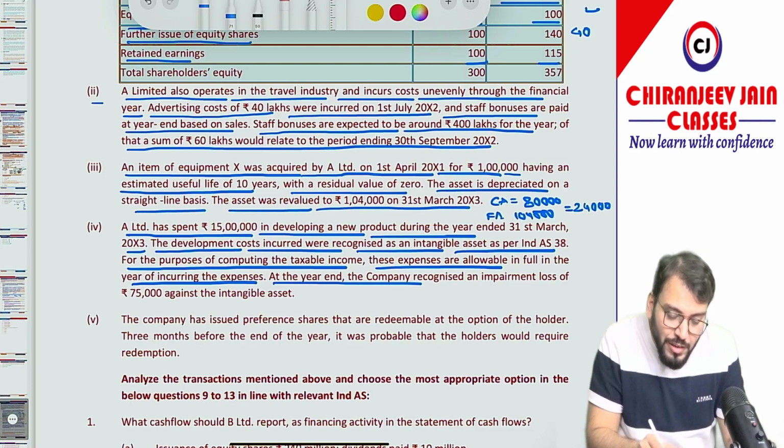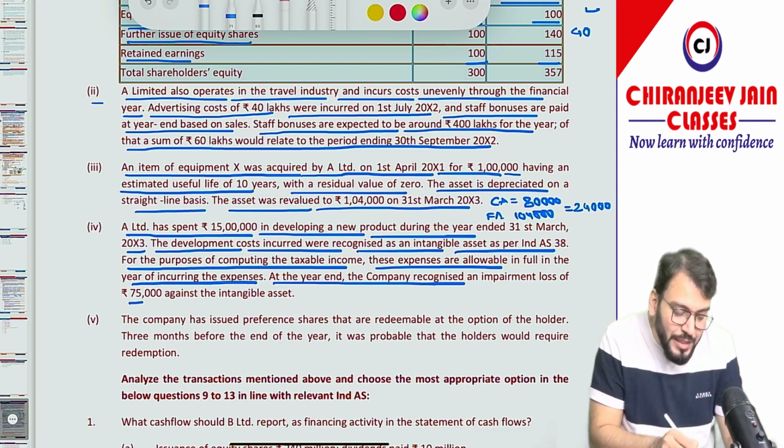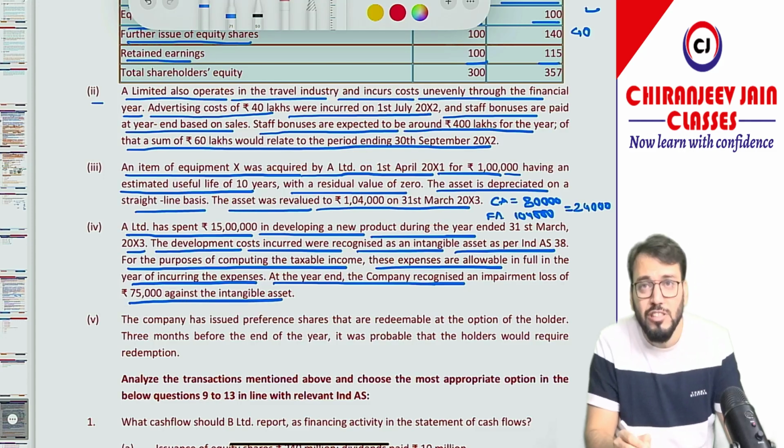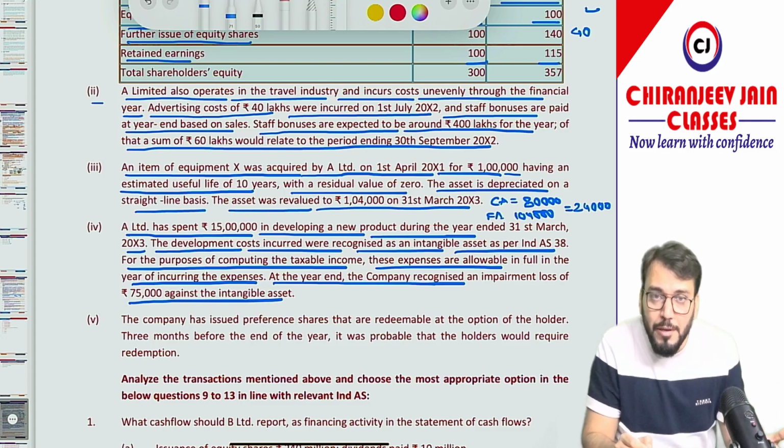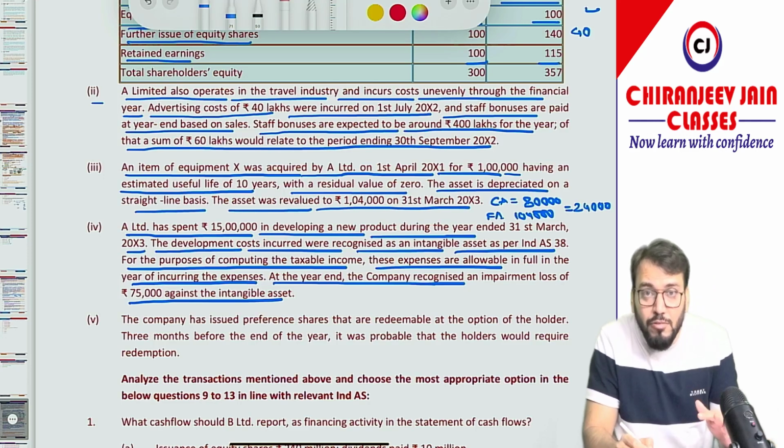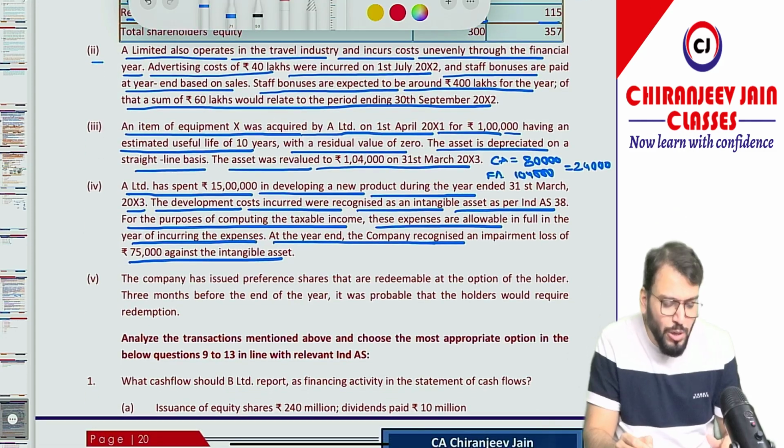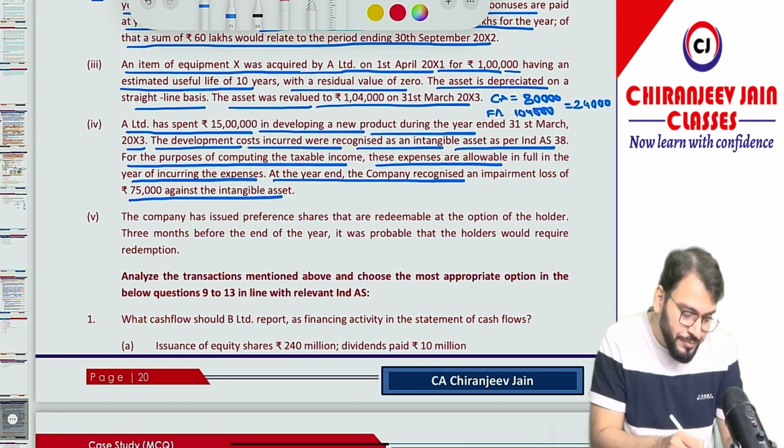At year end, the company recognized an impairment loss of 75,000 against the intangible asset. In the books of account, of course, the impairment loss will be there. So the carrying amount needs to be calculated after the impairment loss. Okay, so let's see what question they have asked.